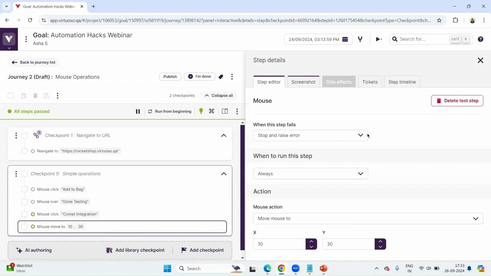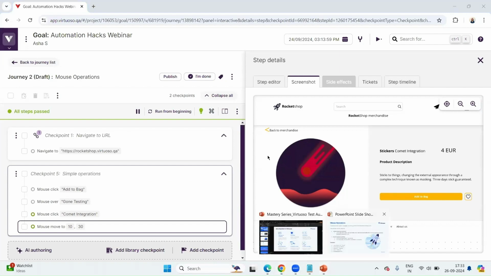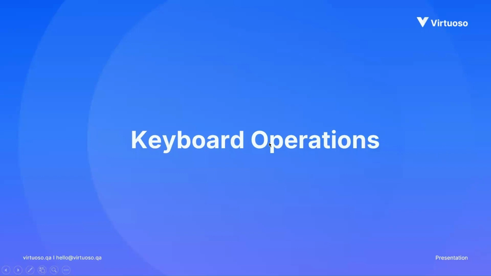Now, because there is nothing to be done here, you would not see any operations visibly done. But in case we have any visible validation that we need to do, maybe hovering onto something or like that, then we can use this mouse move operation, or the syntax for the same, right? This is about mouse operations, and as I said, it can be done very easily. Any operation, click, double click, right click, anything that's happening using the mouse can be done very easily with only one change of actions. Now let's move ahead to the next operations, that is keyboard operations.